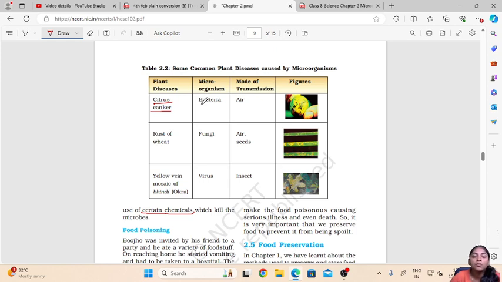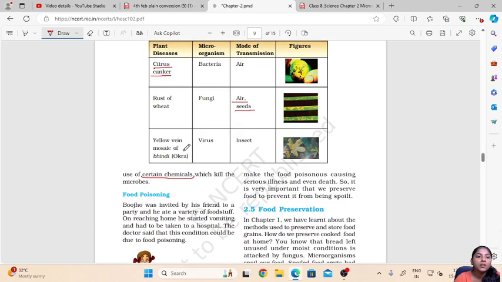Then the rust of wheat, which is caused by fungi and can be transmitted through air and seeds. Here you can see the leaves of wheat which have these yellow dots. The next is yellow vein mosaic of bhindi, or okra. This disease is caused by a virus and it is transmitted by certain insects.